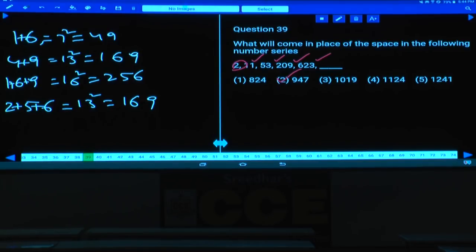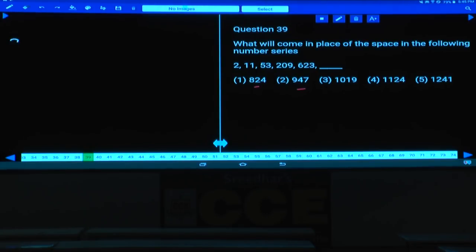Next question number 39. Now in this question, tell me how to express this one: 2, 11, 53, 209, 623. Again if you observe here, the differences are 800, 900, 1000, 1100 and so on. As the numbers are increasing at a very fast rate, it must be under product or combination. Hence 2, 11, 53 and 209, and the next one 209 to 623. Then next one must be how much? How can you express this one?